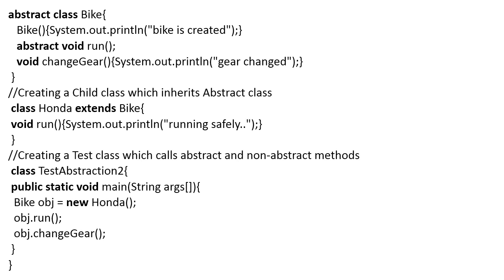It is a non-abstract method, so the output is gear changed. So the first output is due to the constructor, Bike is created. The second output is due to the abstract method, running safely. The third output is due to the non-abstract method, that is gear changed. Okay, so that's all.